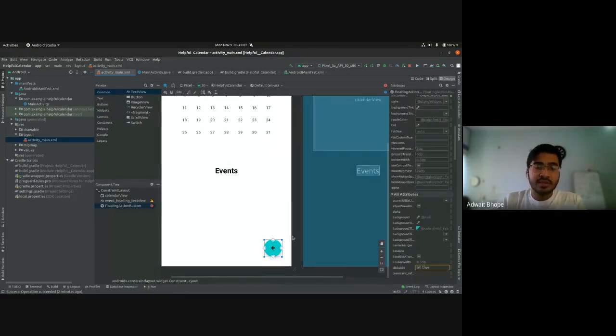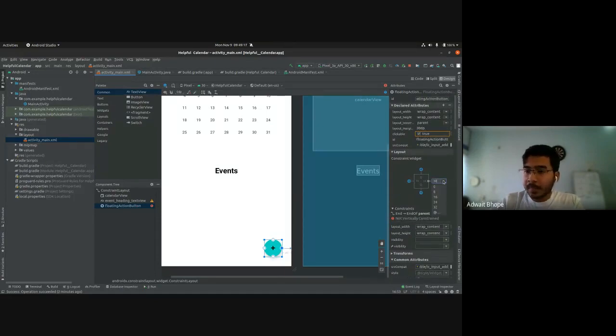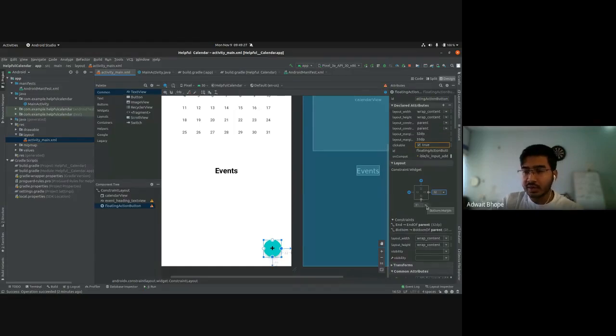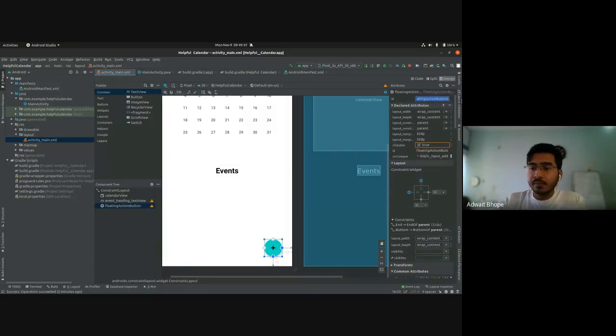Again, I've placed it at the bottom right, but not added any constraints. So I'm going to go ahead and add constraints. You can even click on the plus button to add some constraints, and I'm going to make it 32. It's a good idea to keep this number in multiples of 8 or 16, so that it generally follows material guidelines and looks good. So I've kept 32 on both sides, at the right and at the bottom. So our button is here, and I'm just going to give it an ID. Add event. Okay.